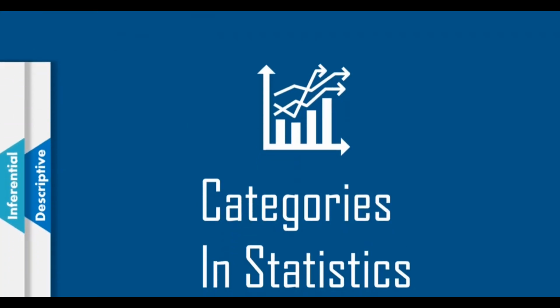Statistical analysis has basically two categories, the descriptive statistics and the inferential statistics. So let's get started by understanding each one of them one by one.